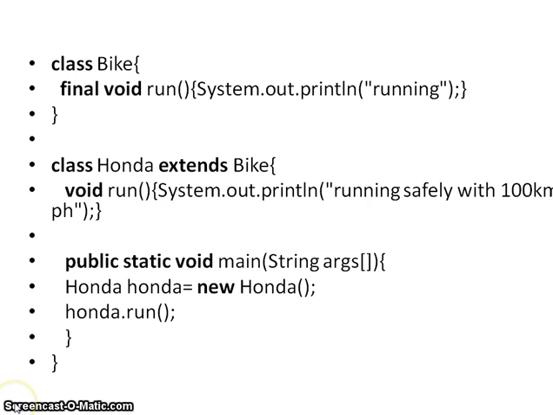Now see the next statement, void run. I'm changing the printed value to running safely with 100 km per hour. Next, in the main method, I'm creating the object of the Honda class using the Honda variable. Now I'm trying to access the run method from the Honda class, but I will get an error because the run method in the Bike class is final. In the Honda class I'm rewriting the run method, meaning I'm overriding it.